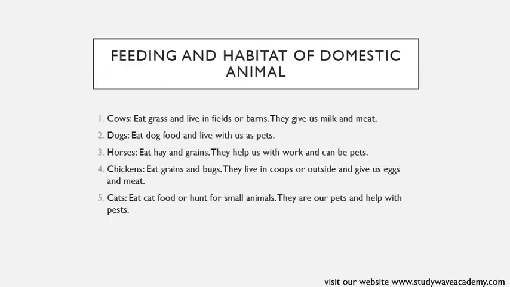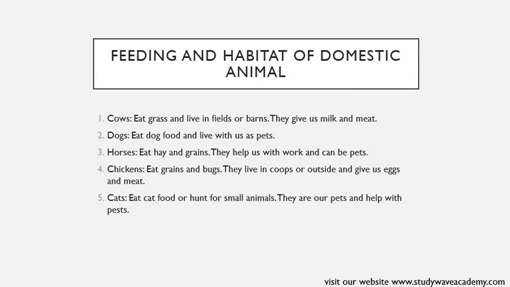Feeding and habitat of domestic animals. Domestic animals have specific feeding and living habits. Okay? Different animals eat different things and live in different places. Cows eat grass and live in fields or barns. They give us milk and meat. Cows are herbivorous, primarily eating grass and other plant materials.